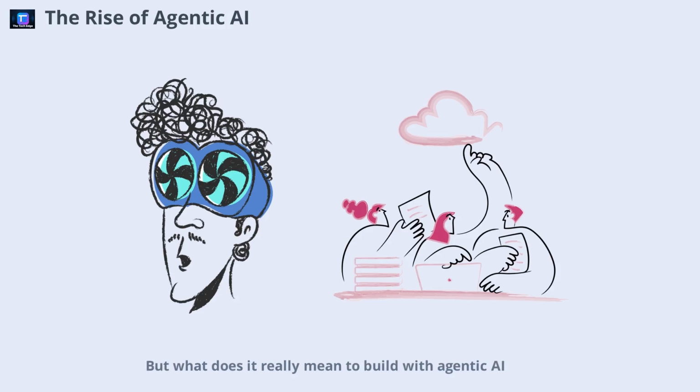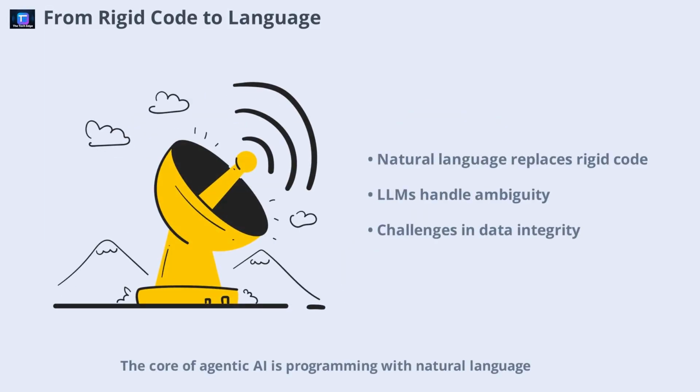But what does it really mean to build with agentic AI? And how do single-agent and multi-agent systems differ in practice? In this video, we'll explore these questions using real-world examples and hands-on frameworks to illustrate the power and challenges of agentic AI. The core of agentic AI is programming with natural language.